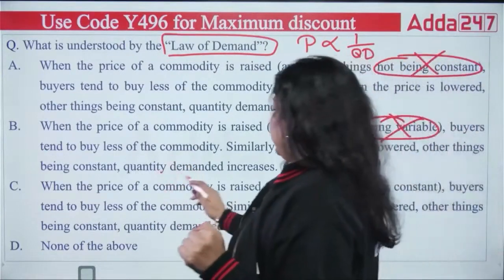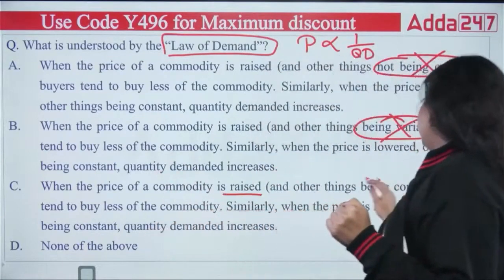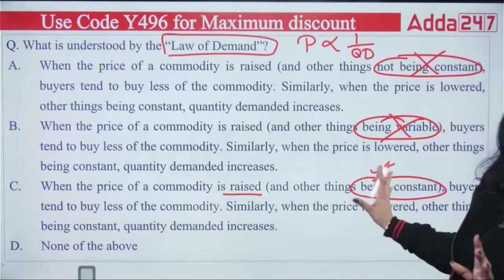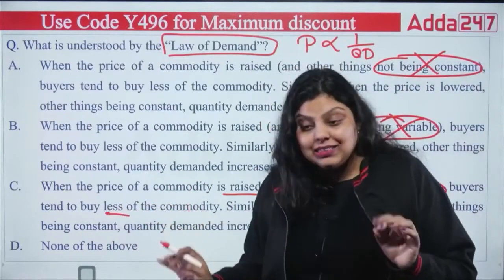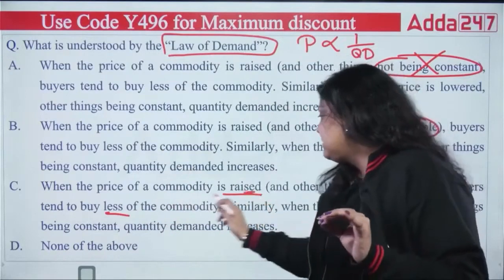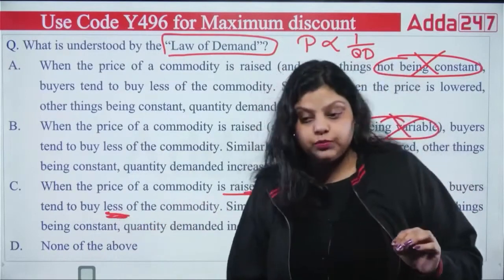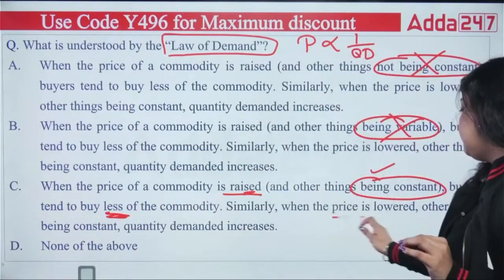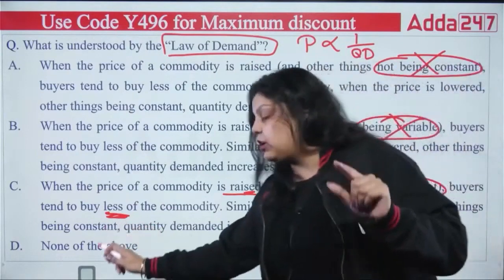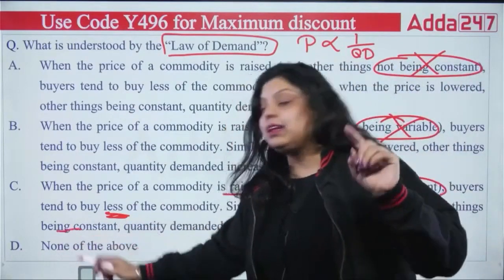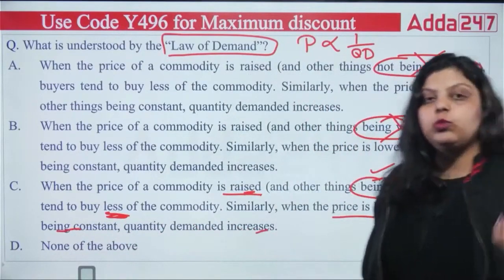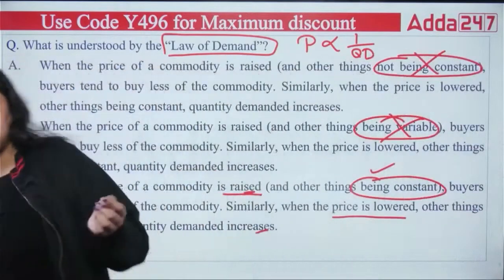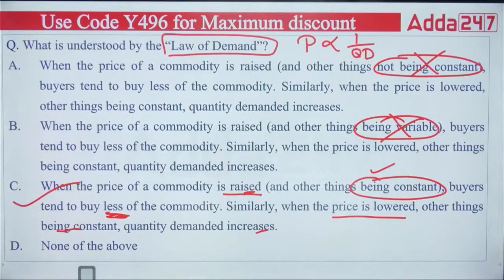Third, when the price of a commodity is raised and the other things being constant, till now it is very much true. Buyers tend to buy less of the commodity, and this is true. If your prices are rising, you will purchase less goods. And the next is saying similarly, when the prices are lowered, the other things being constant, quantity demanded increases, and that's very much true. Your right answer is C. So the law of demand is defined under your option number C. Clear?